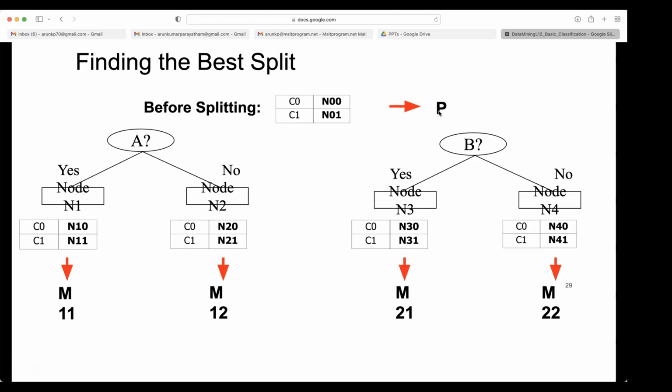Then you get P, again. If M11 is very great, then don't take a simple average. You need to take a weighted average, based on how many objects you are getting that measure for. Then for how many objects you are getting this measure M12. So you remember weighted average? I think you did it in